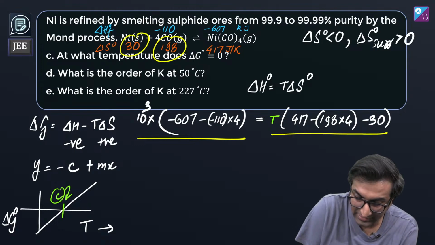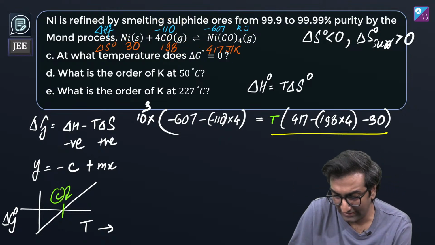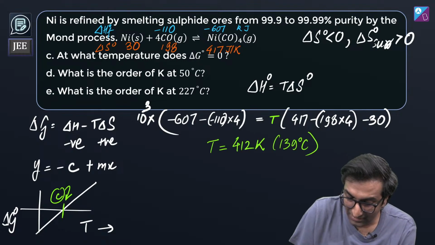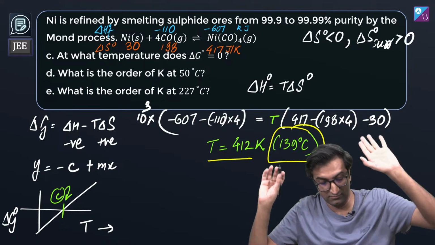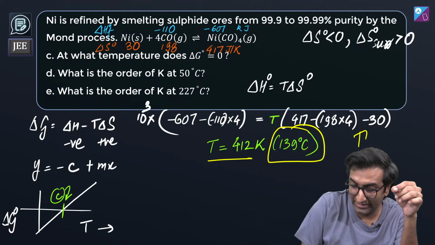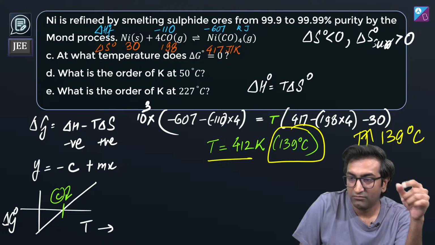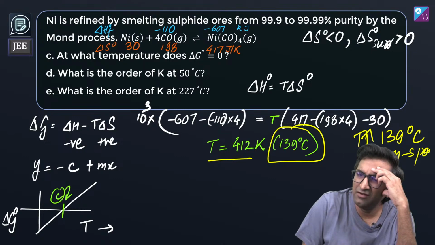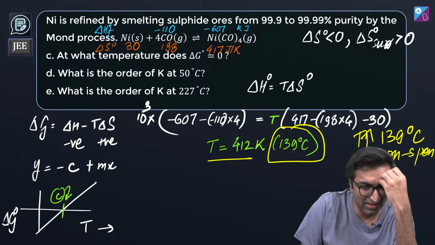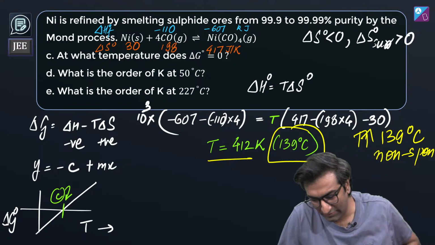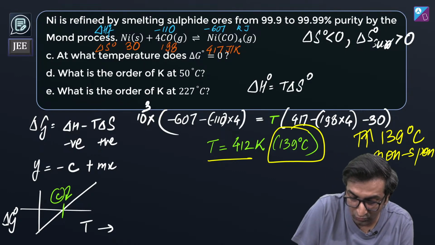This is 30. This is 198. This is 417. Blah blah blah. It's okay. Don't do it. I'll tell you. मैं आपको बता देता हूँ उसको क्या होता है. ठीक है. At temperature equal to 412 Kelvin, 139 degrees Celsius. If you increase the temperature greater than 139 degrees Celsius, the reaction becomes non-spontaneous. What does that mean, non-spontaneous? Well, technically, if you get the K values, wow, Siddhi, yes, 412 Kelvin. It's not 0.412, it will be 0.412 into 10 power 3. Siddhi, you forgot this 10 power 3.